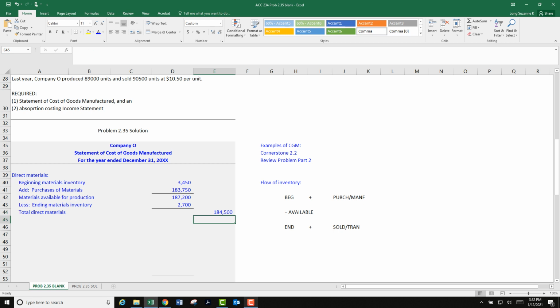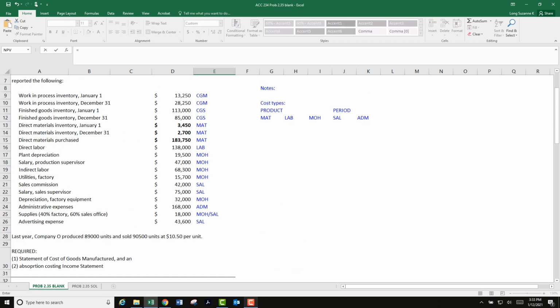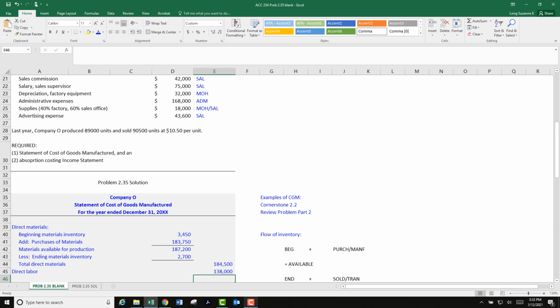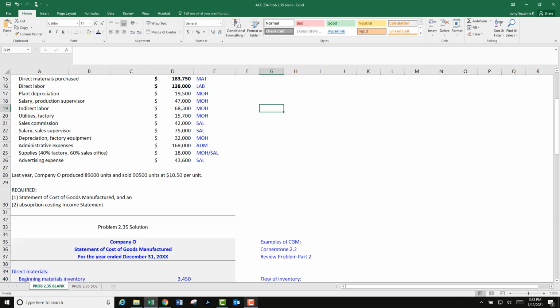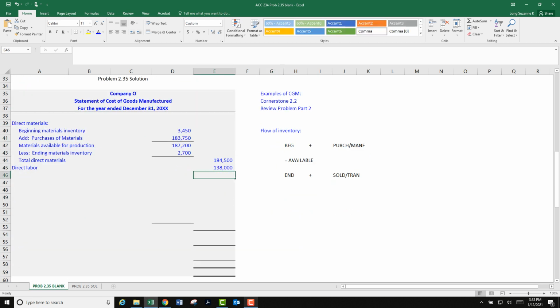Okay, right now you'd want to look at your examples, say to yourself, okay, what's next? Direct labor is next. So I need the number for direct labor, equals, let's come up and find it, right there. Okay, there's direct labor. And we can mark that one off. And now we want overhead. Manufacturing overhead. I probably could have copied that from somewhere, huh? Alright, so we're looking for all of those other things.